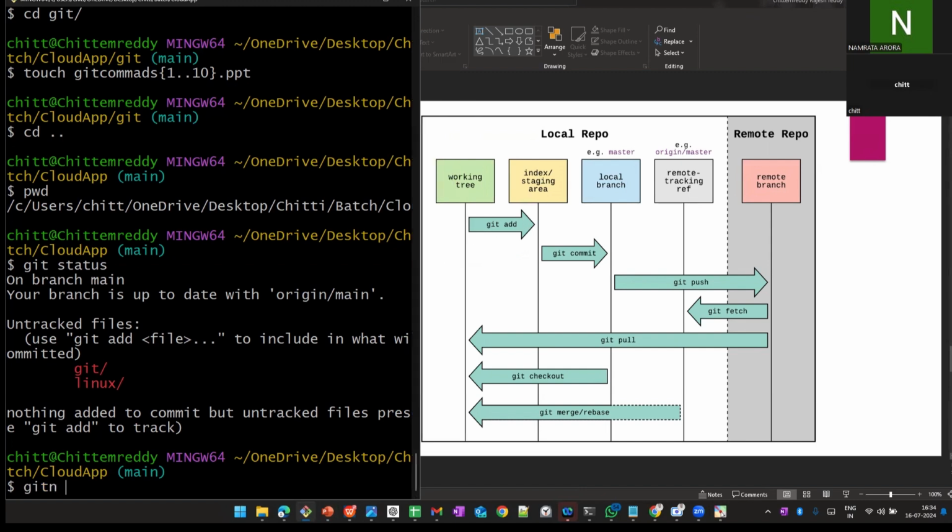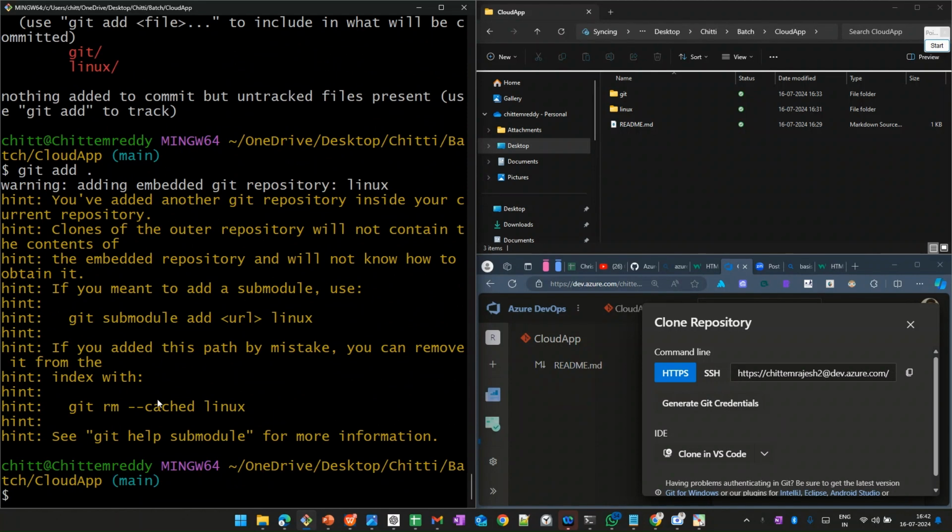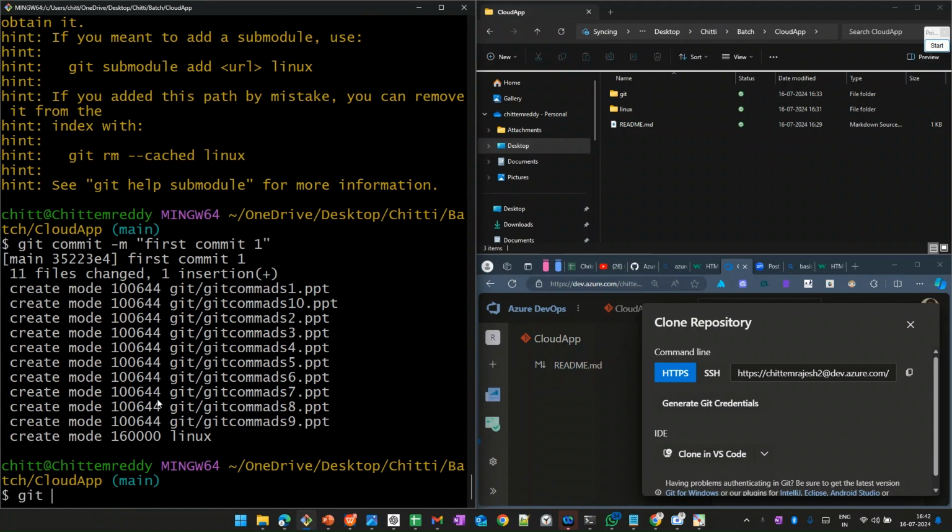So now I'm using git add. Then git commit -m for the message, just commit one. Now I'm pushing, git push.